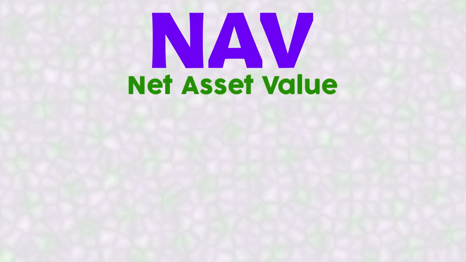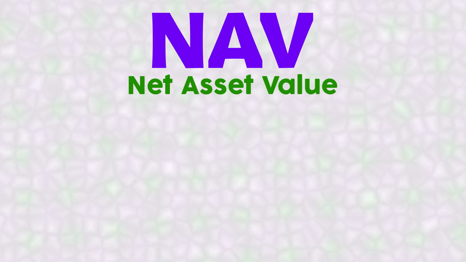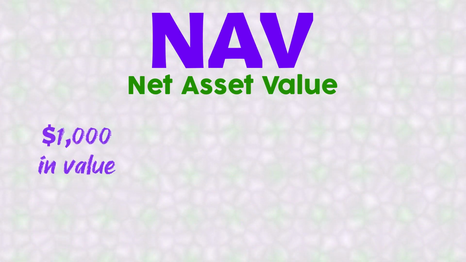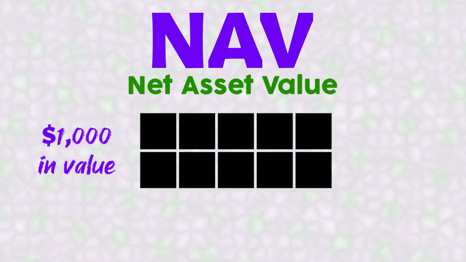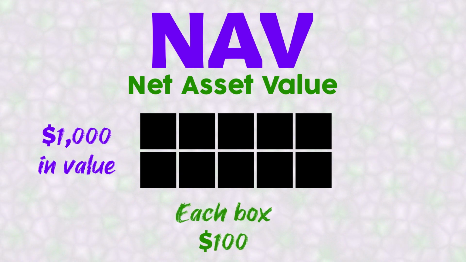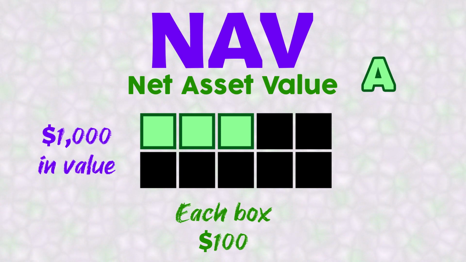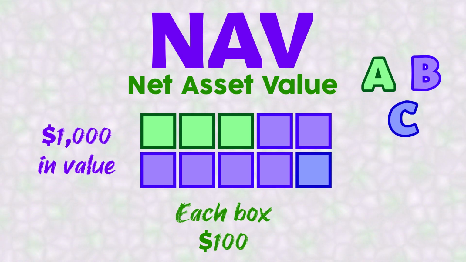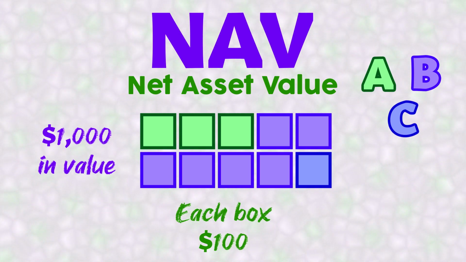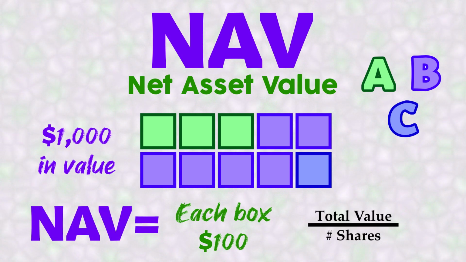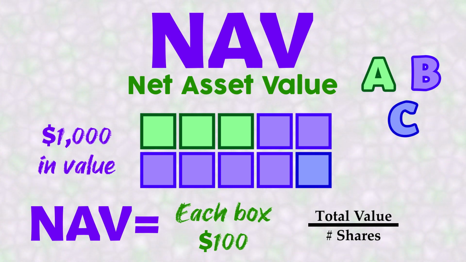NAV, the net asset value of a mutual fund, is basically what each ownership share represents in value. If there was $1,000 in an account and there were 10 equal portions, each portion then is going to be worth $100. Now, someone might have 3 portions, someone else might have 6, and the last might have 1. But each portion, each share of the whole is $100. Total value divided by the equal claims on it is what calculates NAV.